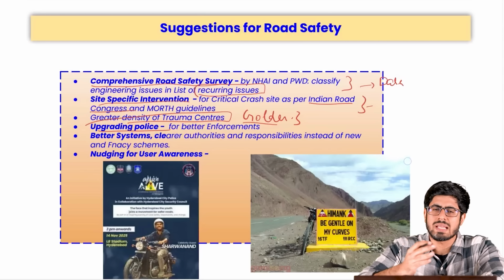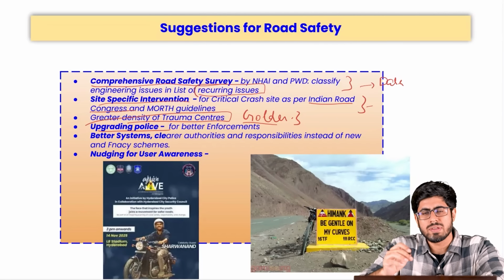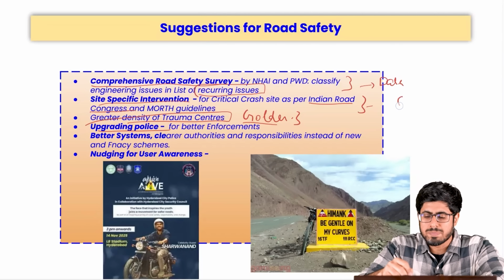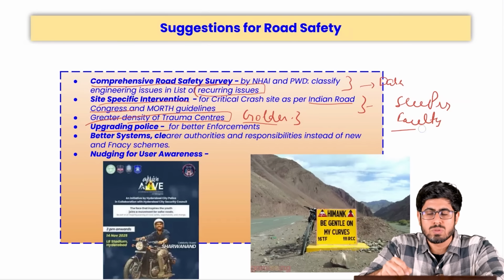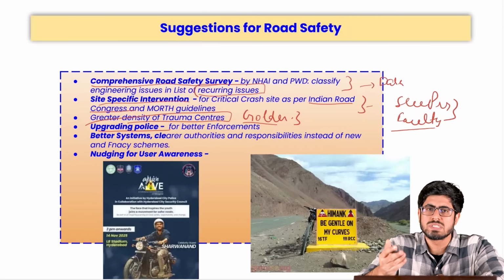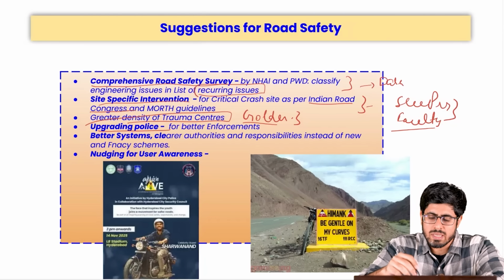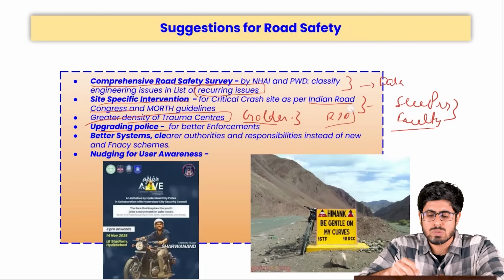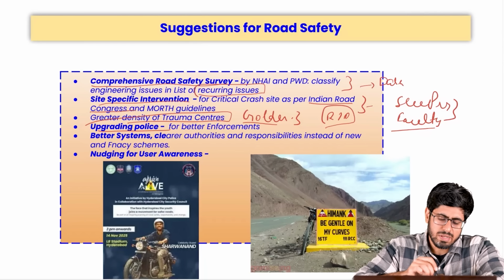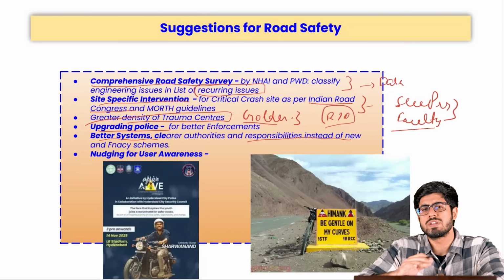We see a lot of bus accidents happening of late, buses catching fire because they did not have authorized sleeper sections constructed in them. There were faulty AC lines visible in those buses, and they caught fire, which led to the death of a lot of people. We saw those incidents happening in Rajasthan, and we saw those incidents happening in Telangana also. So the capacity of RTOs must also be expanded. That would reduce the issue of road safety in India. We need better systems, we need clearer authorities and responsibilities, instead of devising new schemes.